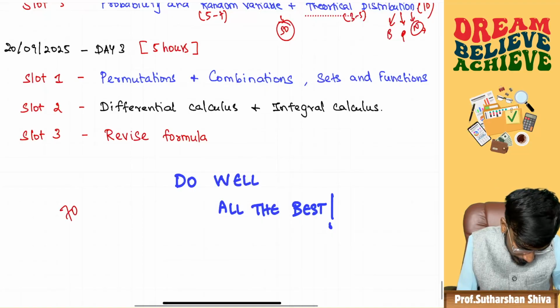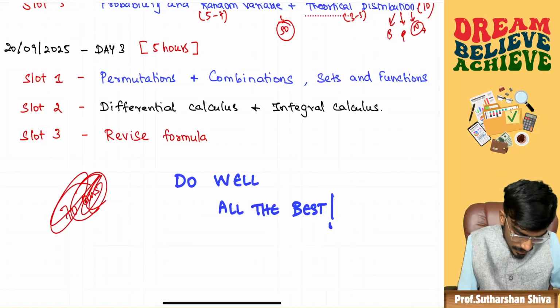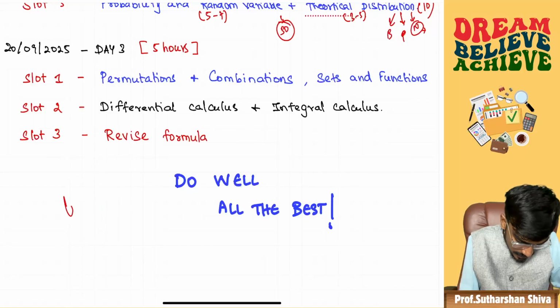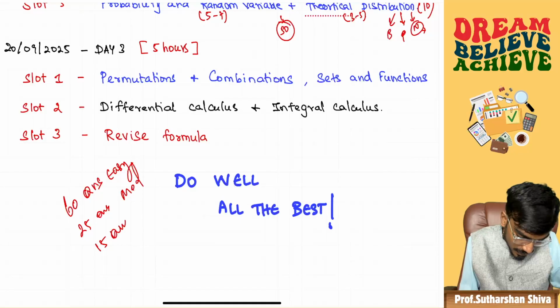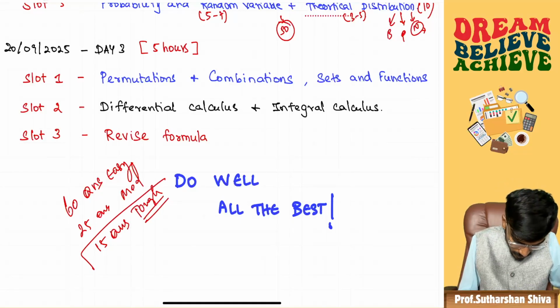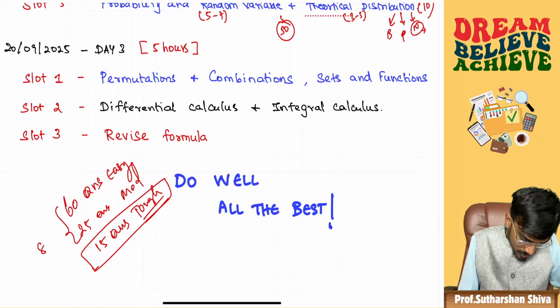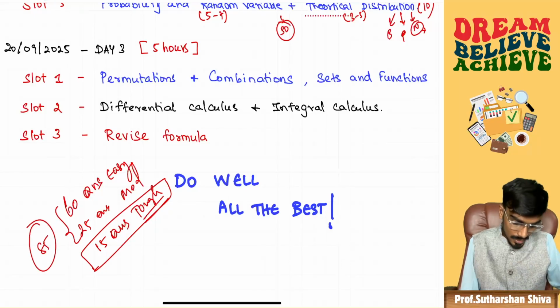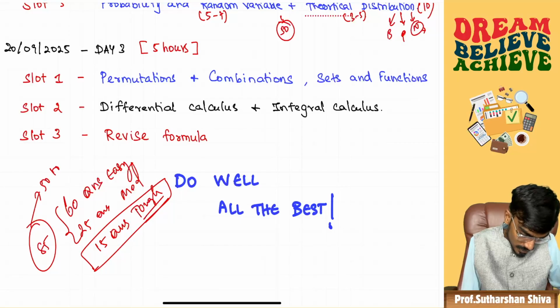Honestly, around 60 questions, every attempt, will be easy. 25 questions will be moderate. Roughly 15 questions will be tough, confusing and tricky. Don't focus on this 15. Focus on this 85. Try to achieve 50 to 60 on this.